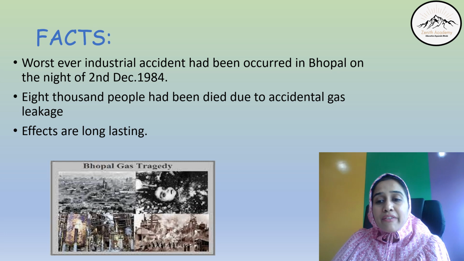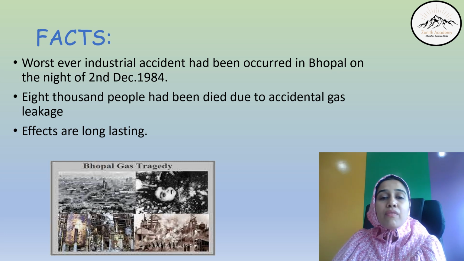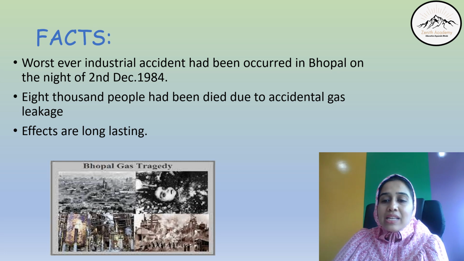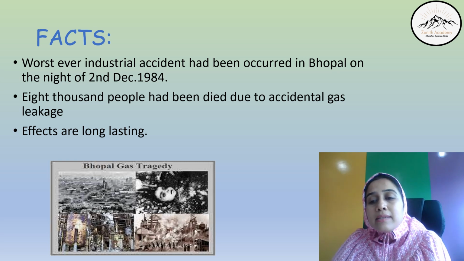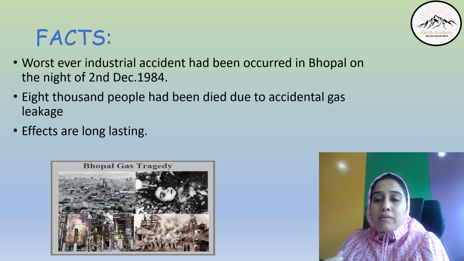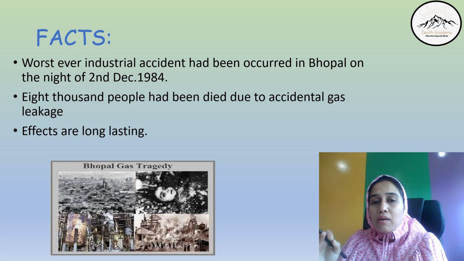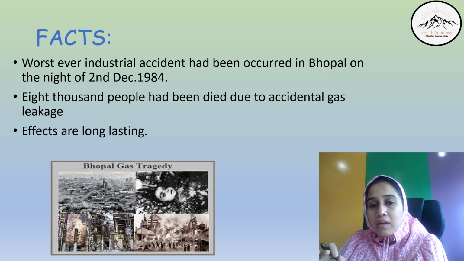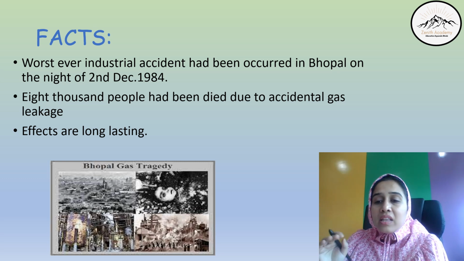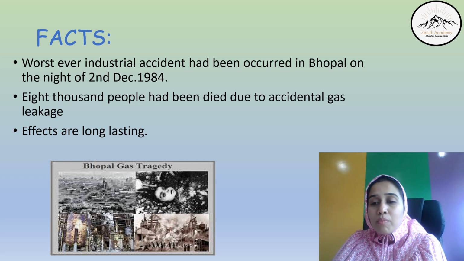Facts. Now, this is a fact that India, or I can say the world, will never ever forget. Bhopal gas tragedy, the very famous Bhopal gas tragedy, the effects of which are still seen today, because the effects that occurred during this tragedy are genetic. The worst ever industrial accident occurred in Bhopal on the night of 2nd December 1984. 8,000 people died due to accidental gas leakage. It was due to methane gas leakage. The effects are long lasting and genetic and still observed.